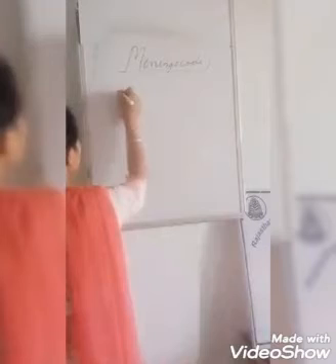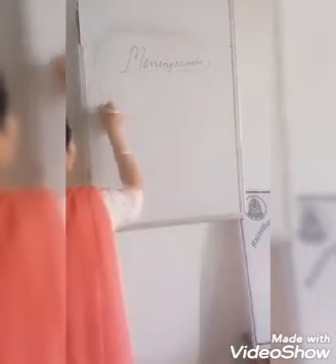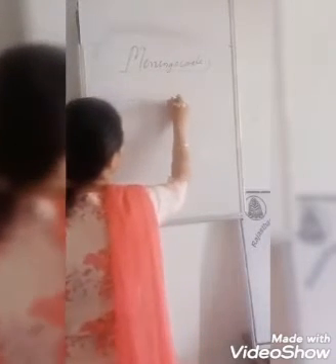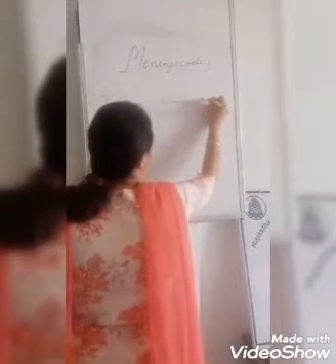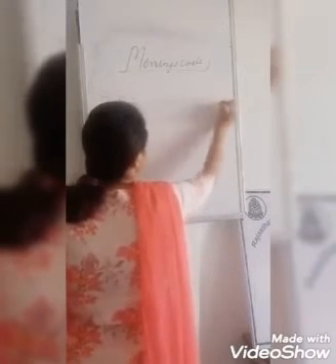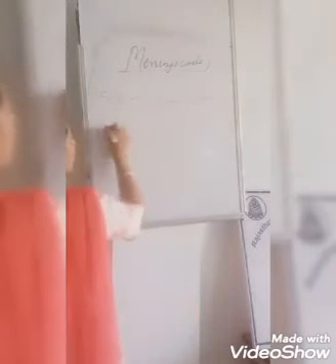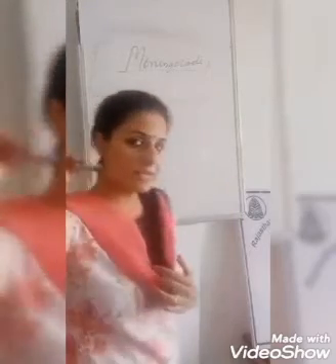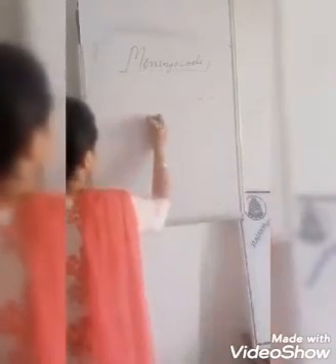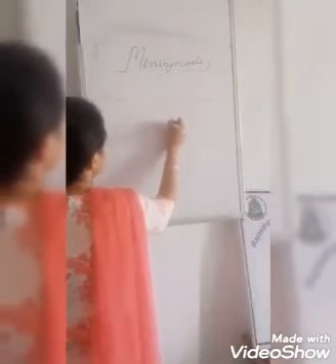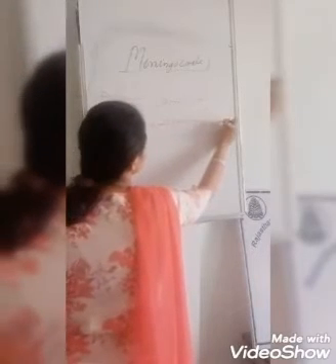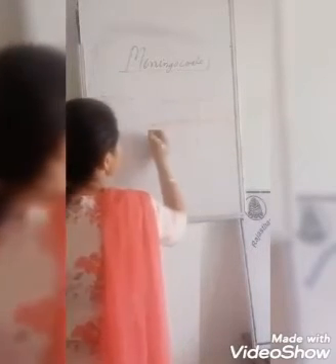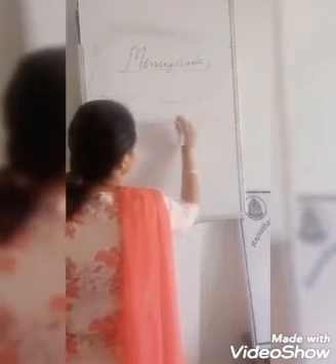Now the location or the site. There are three common sites. The most common is the lumbosacral region. The second most common is the occipito-cervical region.